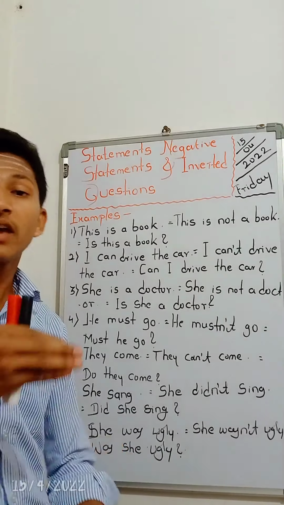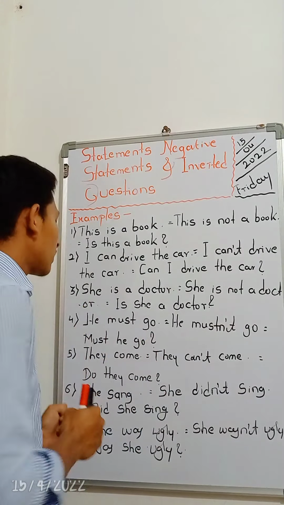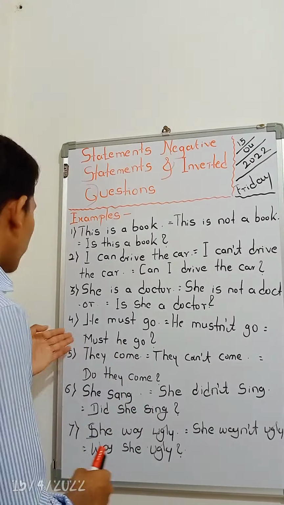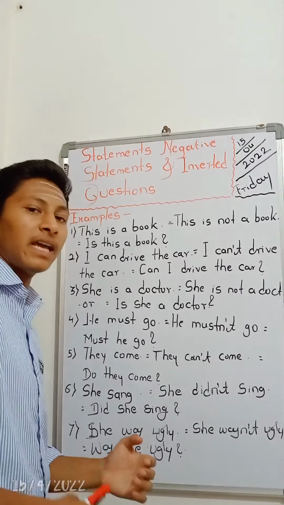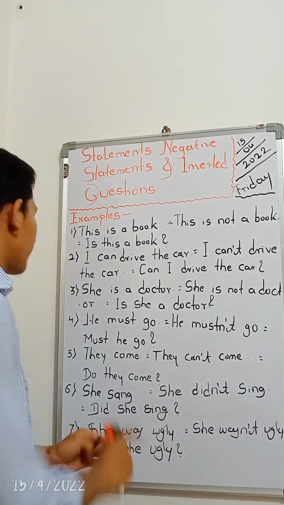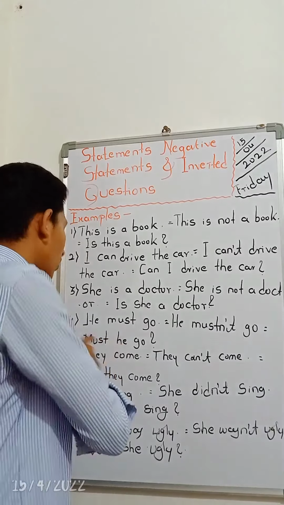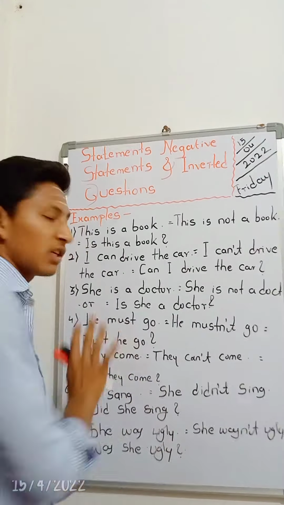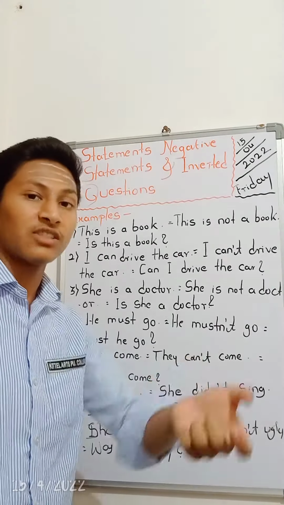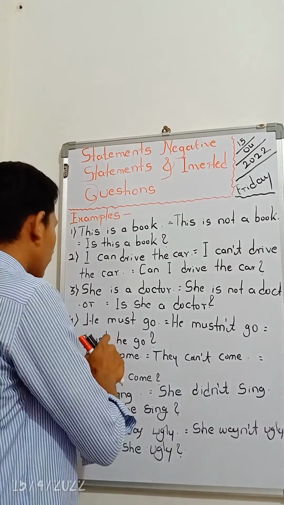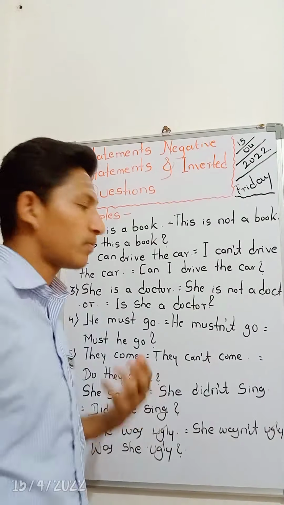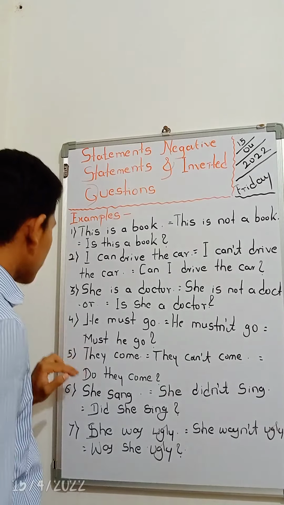You should pronounce it like "must he go?" It should sound like a question, because you are putting a question using the modal auxiliary verb. So that's why it should be pronounced like a question. Don't pronounce it flatly, because then it will not show the emphasis, the stress over that "must". Okay, I think you understood that question, and there is no need to spend more time on it. Now we will discuss further.